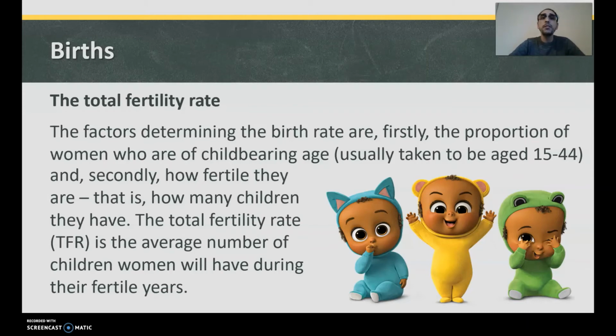The total fertility rate is the average number of children women will have during their fertile years. So you can see we have a fertility rate now, okay? You can't take all the women because women under 14 are probably not going to have children, and women over 45 are probably not going to have children. So you can't count all women. So the fertility rate is women between the age of 15 and 44 and seeing how many babies they are going to have on average.